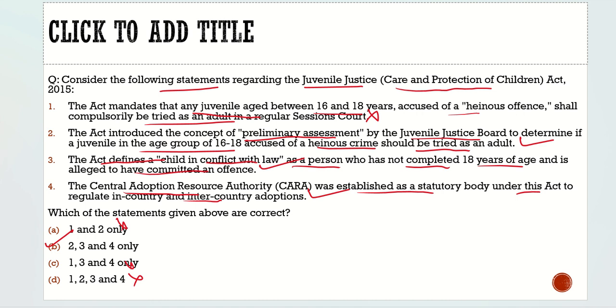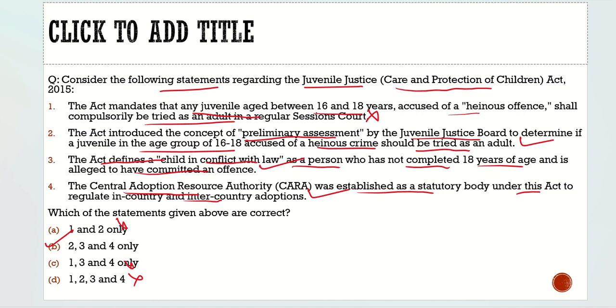So this article gives us both the data and the information about what act is responsible for that, what can be the outcome, and what can be the way forward in reducing it. So with this, I hope you had understood the article as well as the question here.